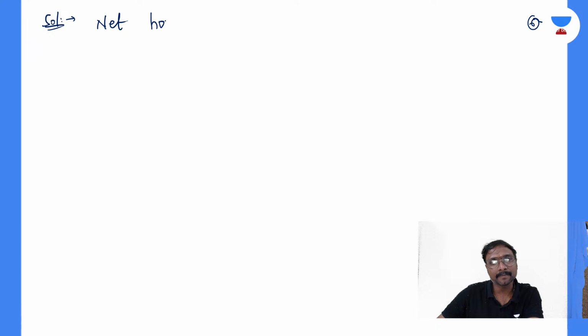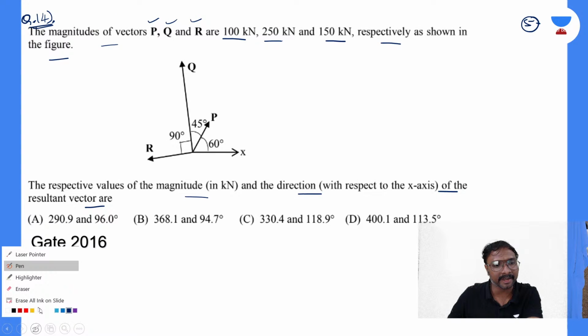The net or resultant horizontal force, right? That net horizontal force, RH, can we write it? RH, if you just observe, is the horizontal component of this resultant, right? It is equal to which one? This P is having some components, right side and left side, right?